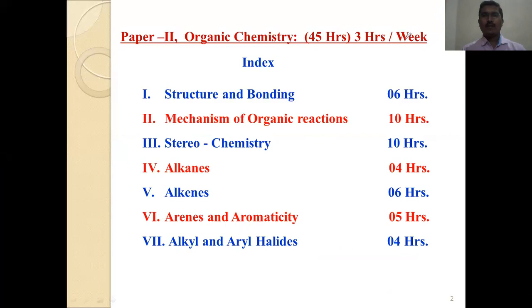Today we will see it step by step. The first chapter is structure and bonding, mechanism of organic reactions, stereochemistry, alkane, alkene, arene and aromaticity, and alkyl and aryl halides.